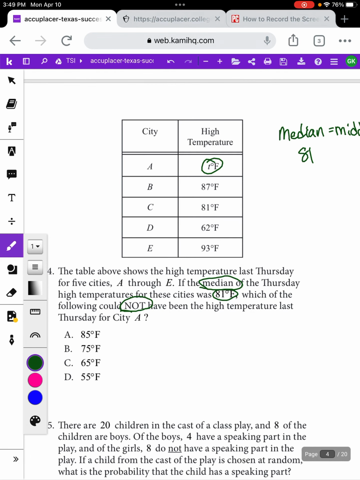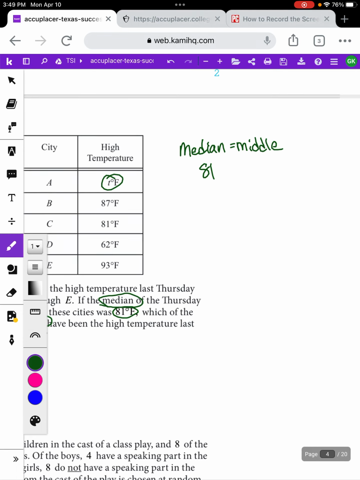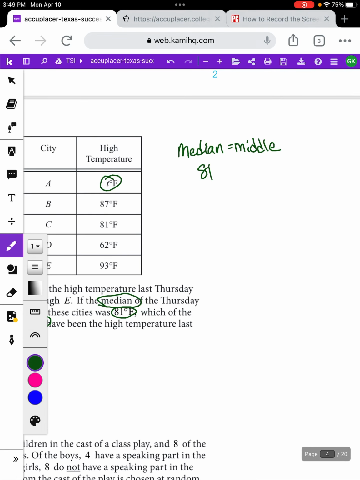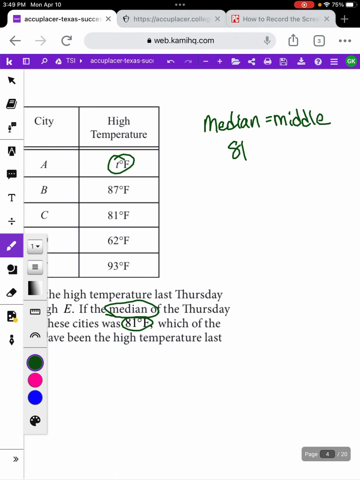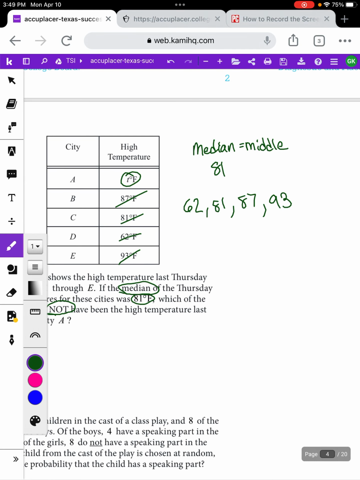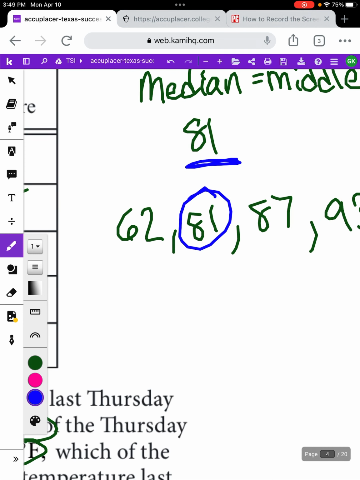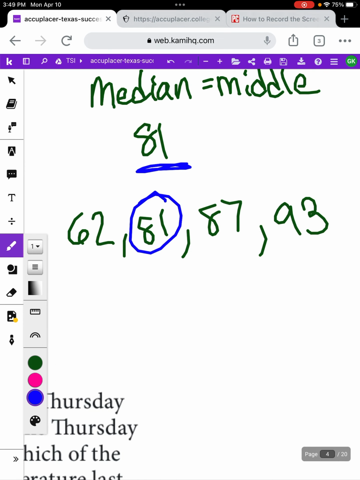So first thing, we're talking about median. Median means middle. To find the middle of a list of numbers, you have to put them in ascending order, which means from smallest to largest. So I'm just going to take the numbers that I have right now. So smallest would be 62, and then 81, 87, and 93. Okay, and we don't know where city A is going to fall in this list, but we do know this piece of information. The middle of our list needs to be 81. Well, right now, 81 isn't in the middle of our list, is it? It's kind of off to the side.